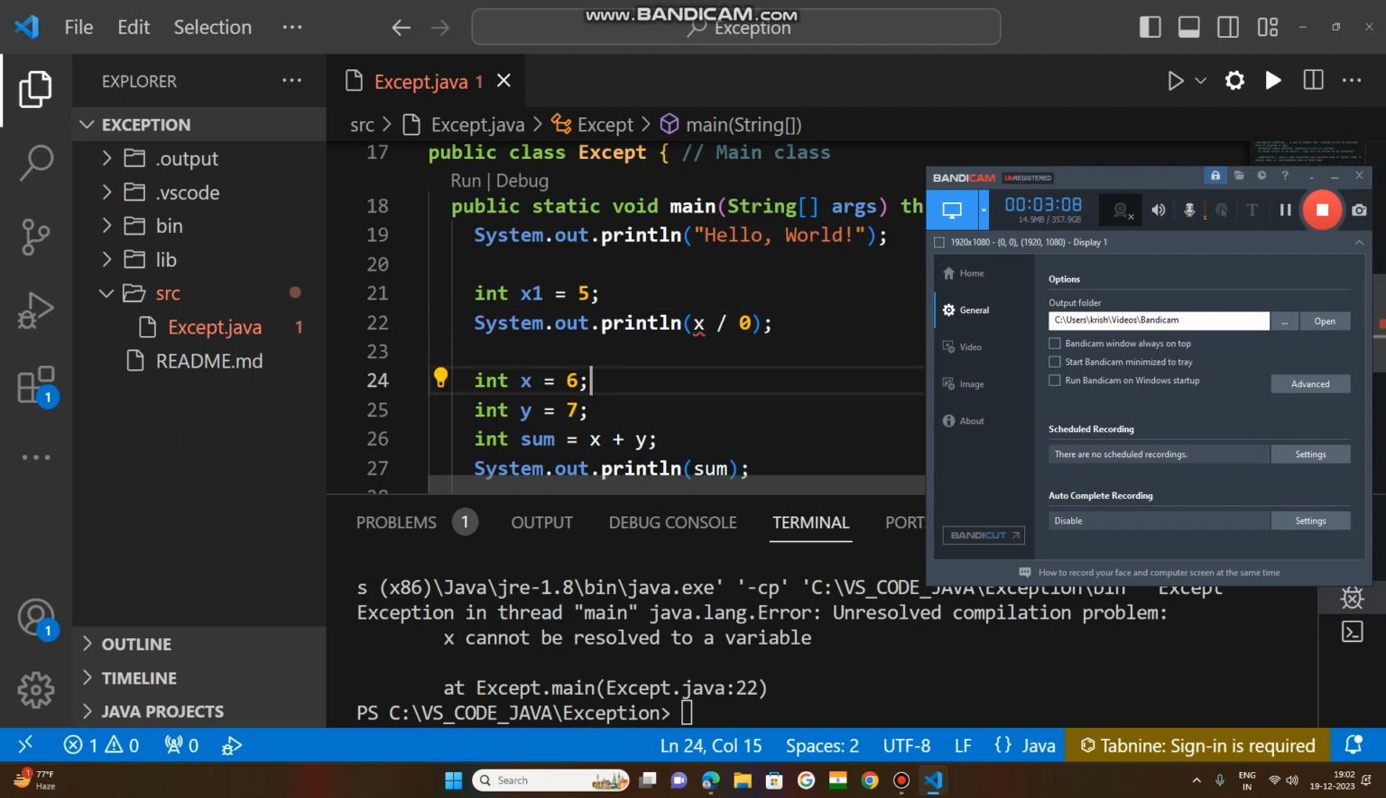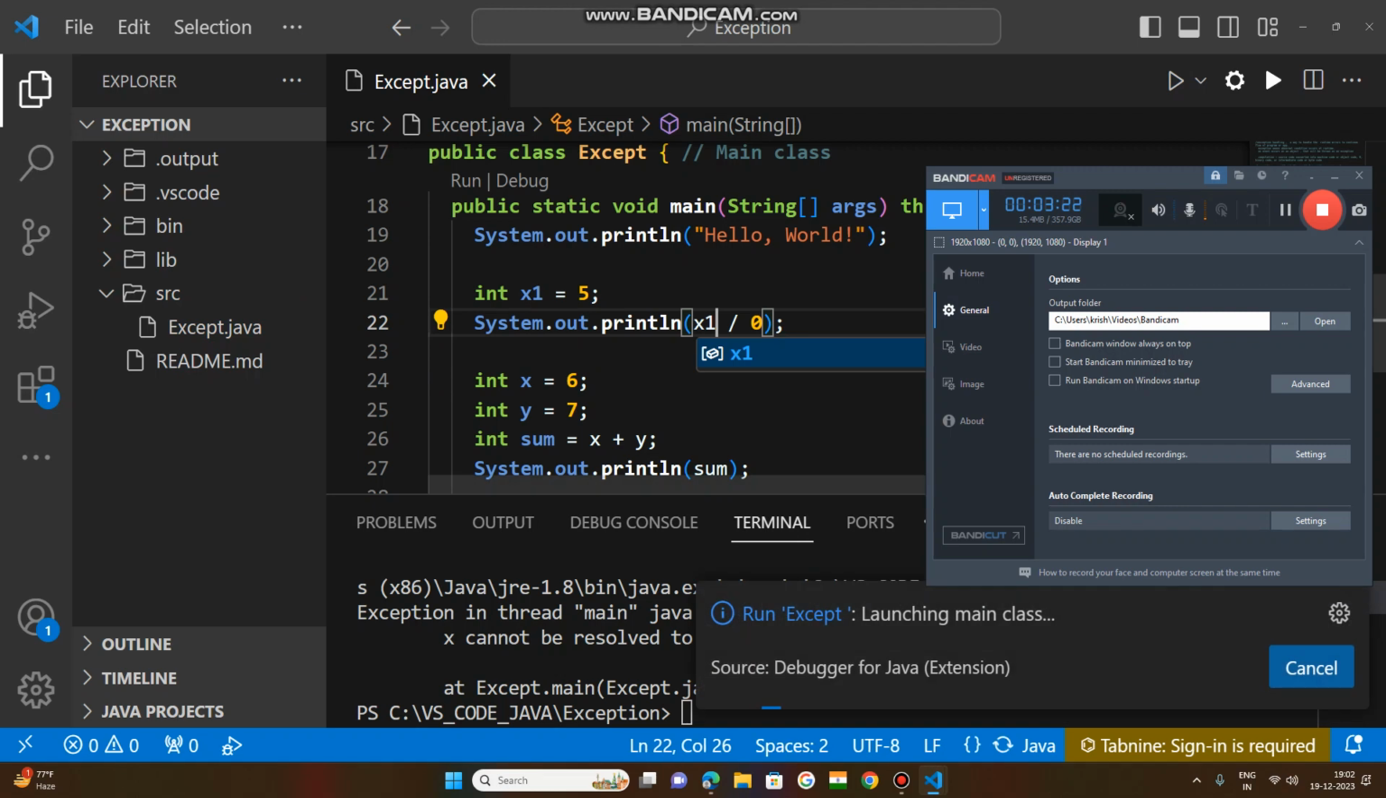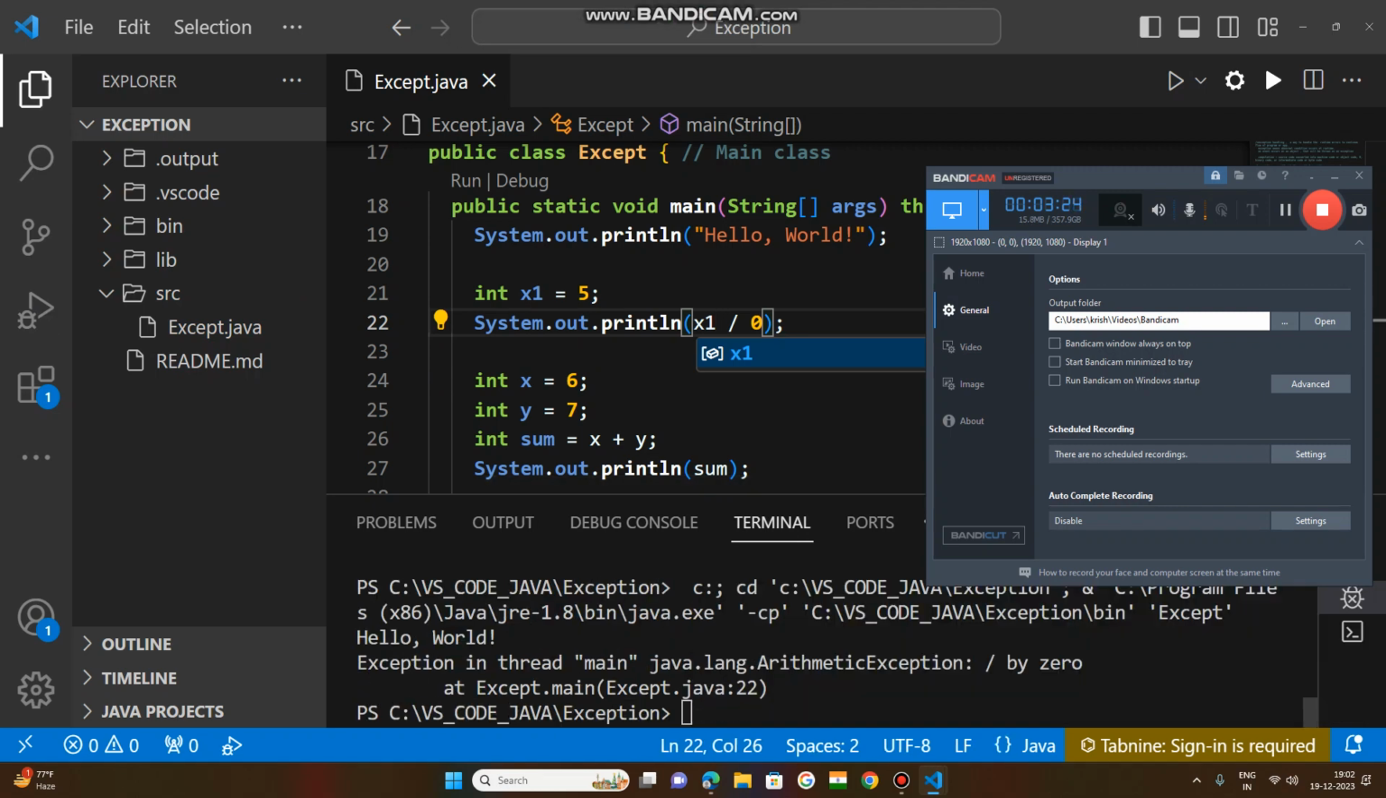Why is it giving an error? Because x1 is equal to 5, and after that this statement you are writing here, x by 0, but there is no such x. The next line of code has x here. So you change this to x1, and there is no issue if you run this code. Now an exception occurred. At which line? Try to understand. In Java, at line 22, an exception occurred.